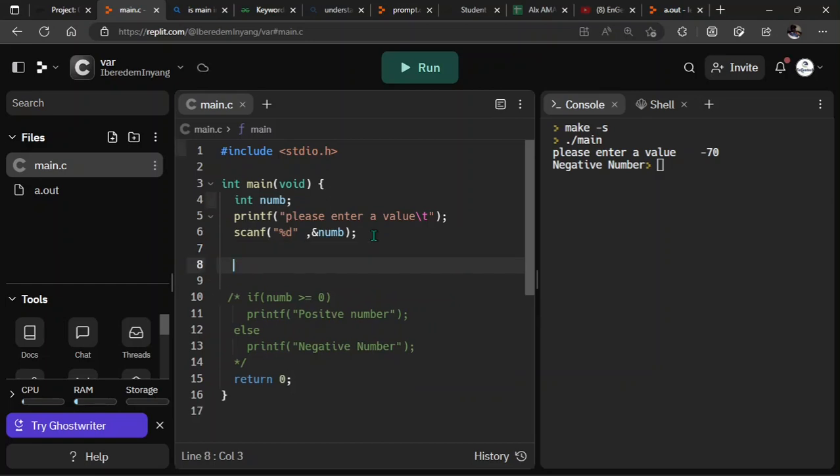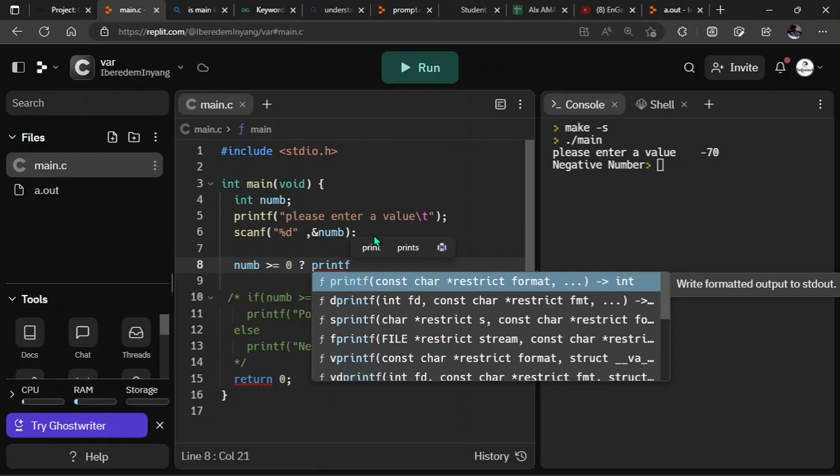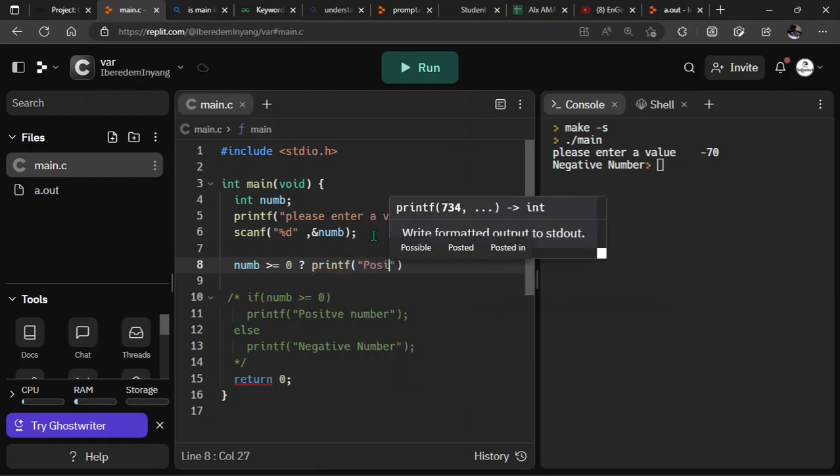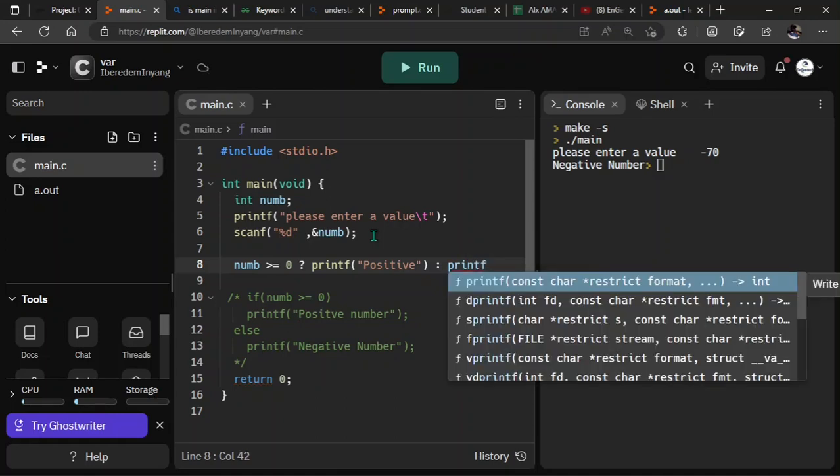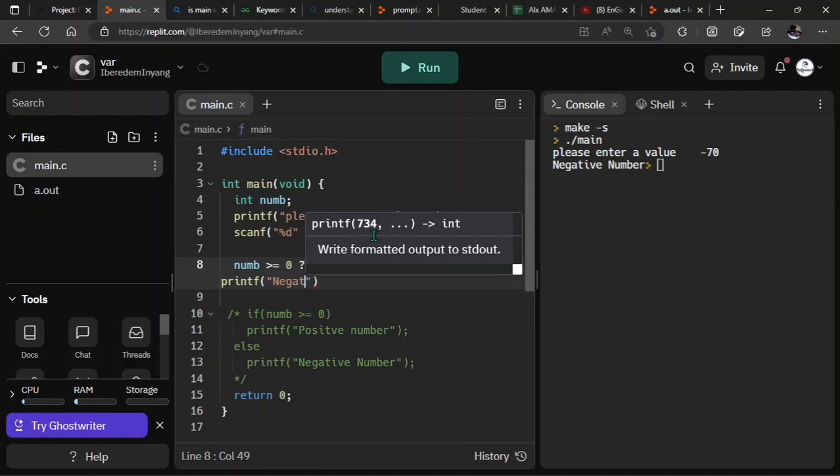Now in the ternary operator, you need 3 things. The first thing is a condition. I'm going to say something like number greater than or equal to 0, and then a question sign. And then the first thing I'm going to say here is printf, let's say positive, and otherwise, if that condition actually fails, take the next value and then printf, and call this very one negative. Okay, let's see if that actually works for us.